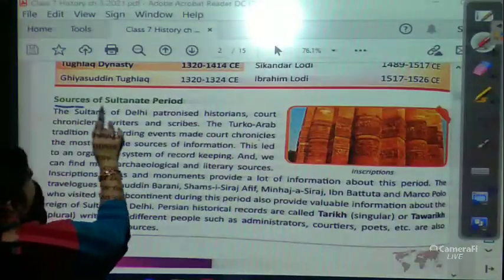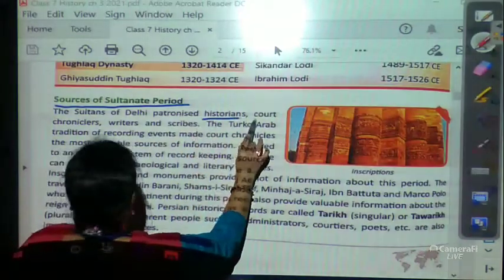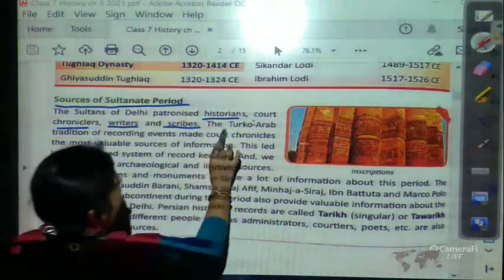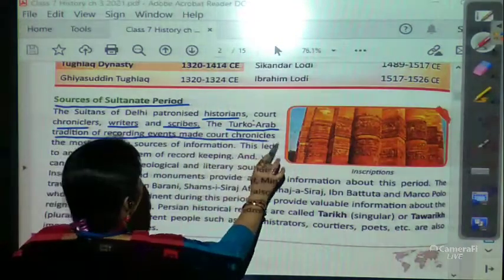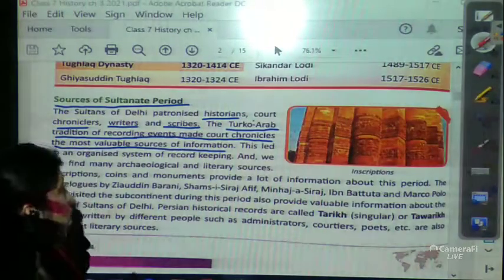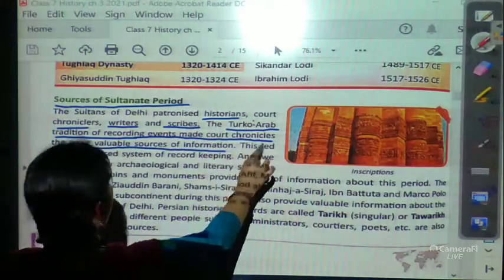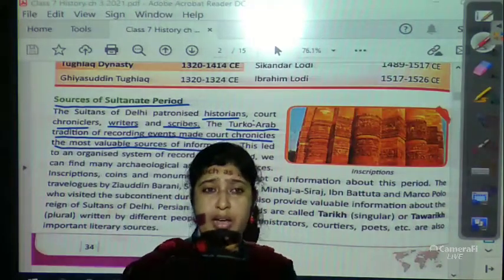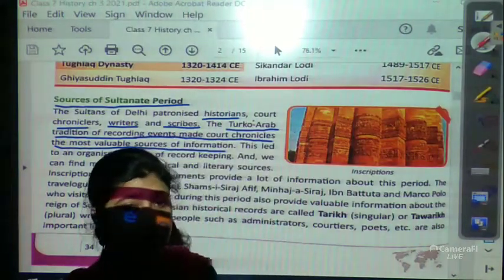Next is sources of the Sultanate period. The Sultans of Delhi patronized historians, court chroniclers, writers and scribes. The Turco-Arab tradition of recording events made court chronicles the most valuable sources of information. Chronicles means records in order, like numbers 1, 2, 3, 4 or letters A, B, C, D.